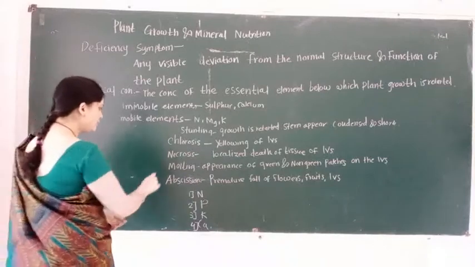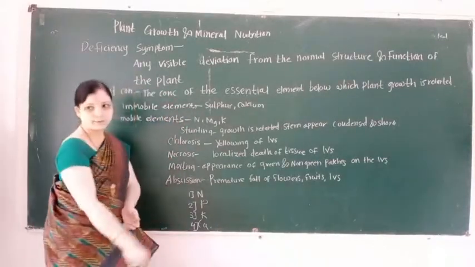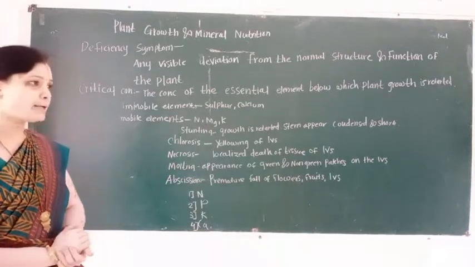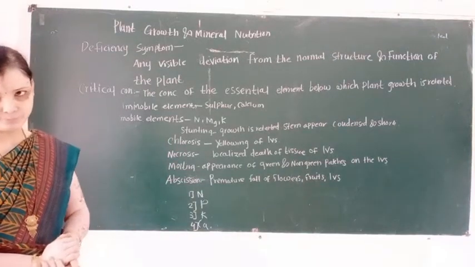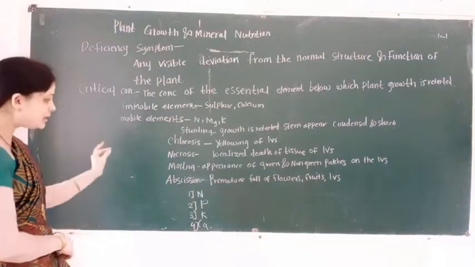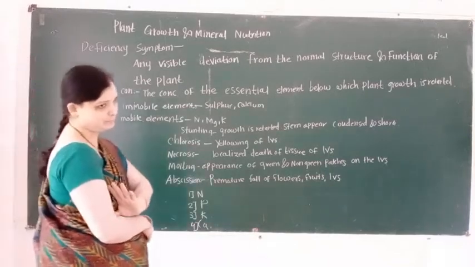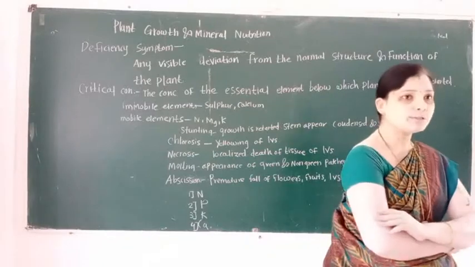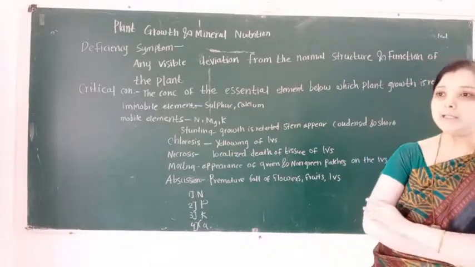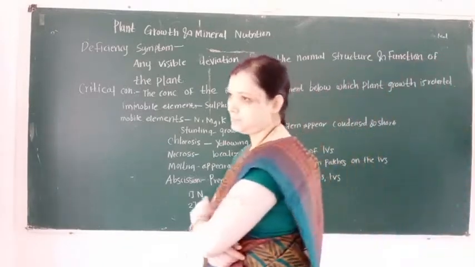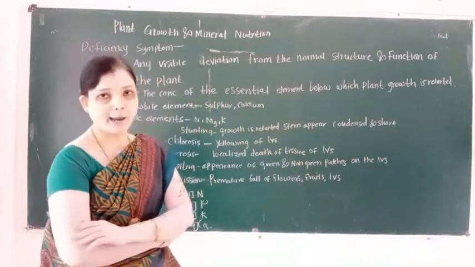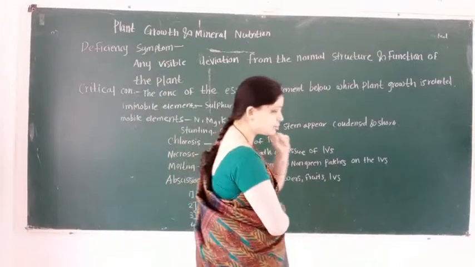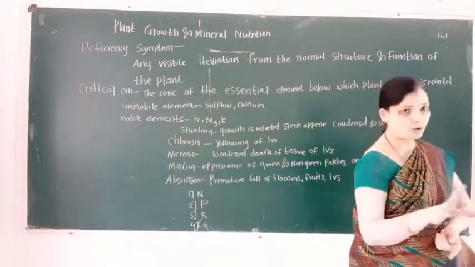Then the fourth important deficiency symptom is known as mottling. What is the meaning of mottling? Mottling, that is, appearance of green and non-green patches on the leaves.